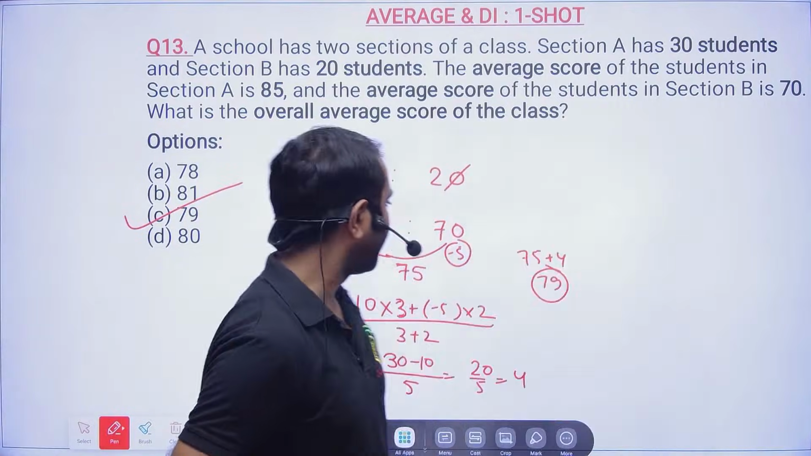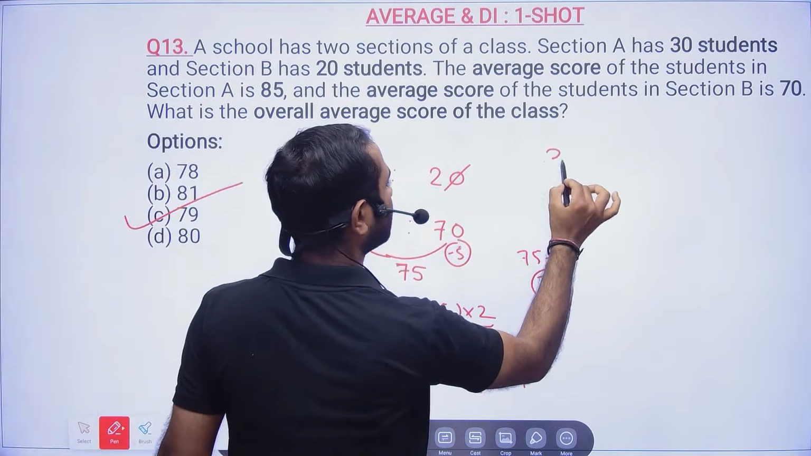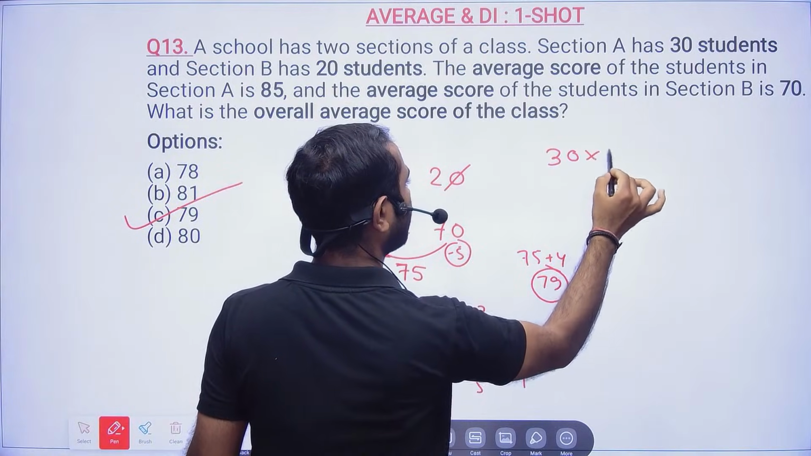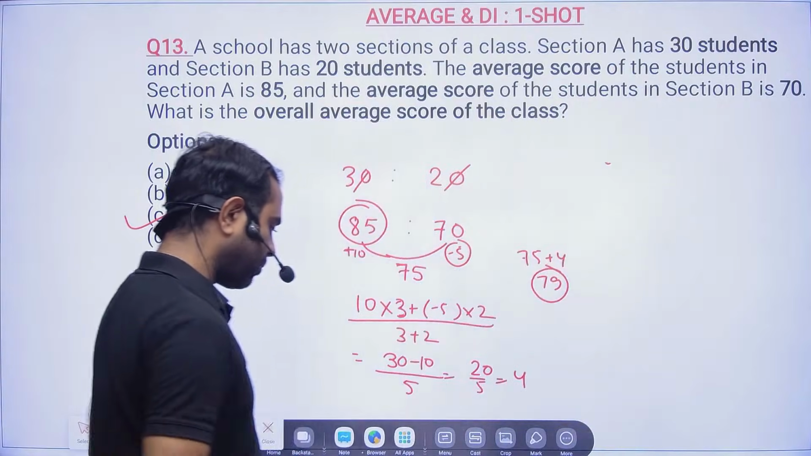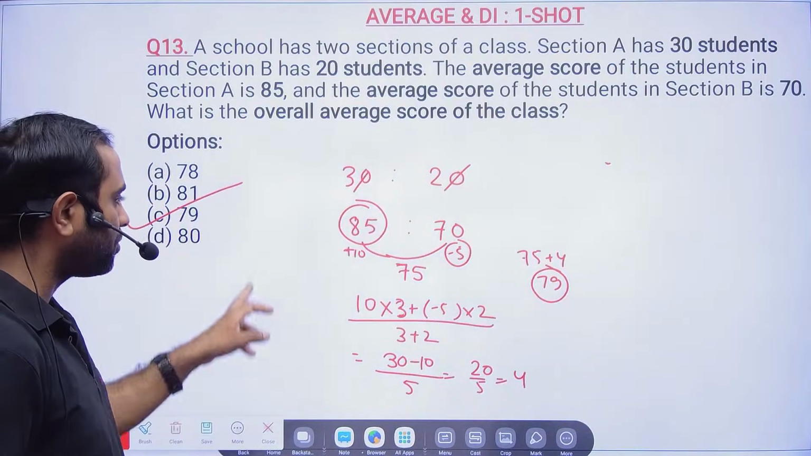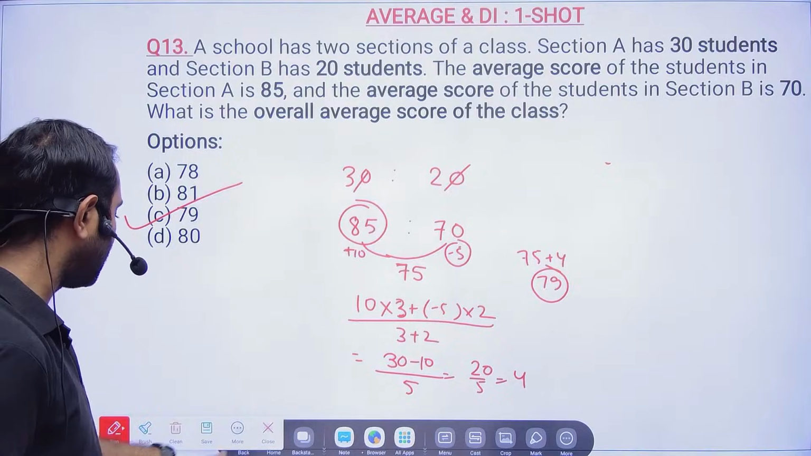Okay, with your method, very good. Otherwise what you could have done is 30 into 85. Okay, fine. One more thing which I wanted to tell you, I wanted you to learn this.